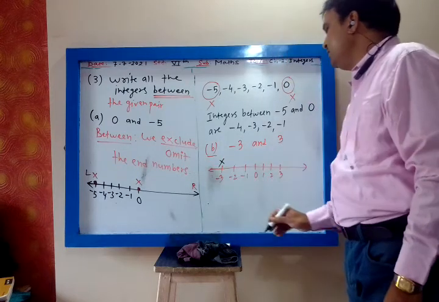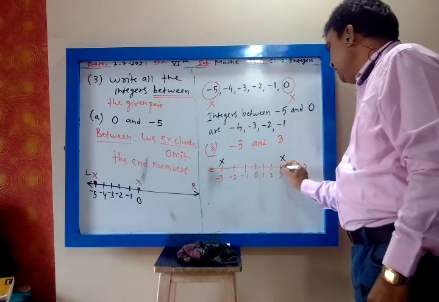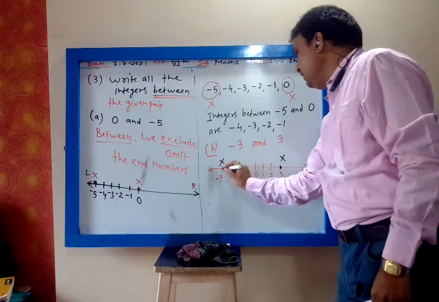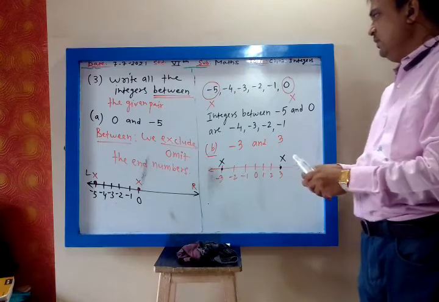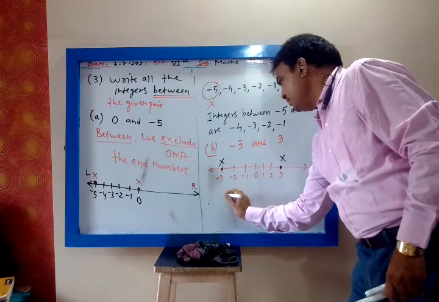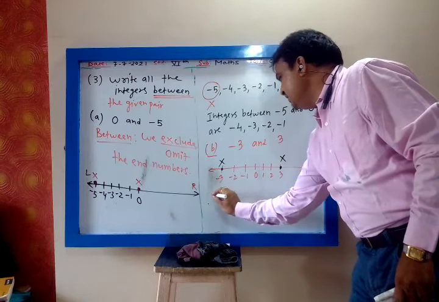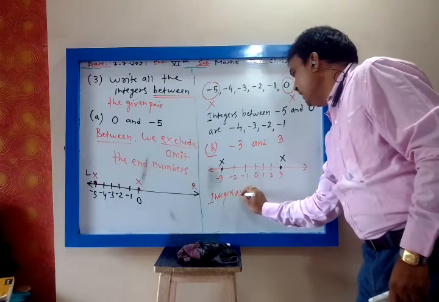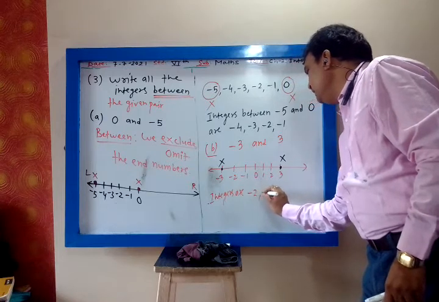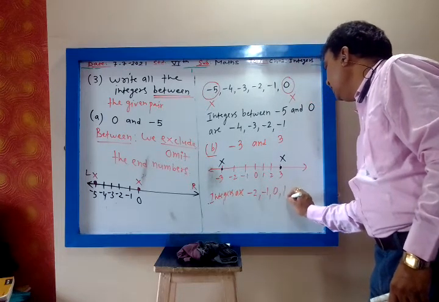This minus 3 I will exclude, and plus 3 I will exclude. So what are the integers? Integers are minus 2, minus 1, 0, 1 and 2.